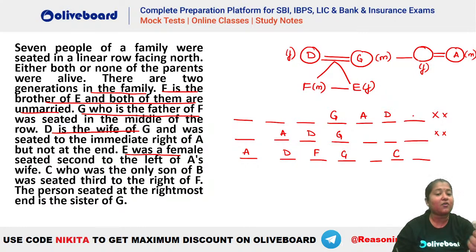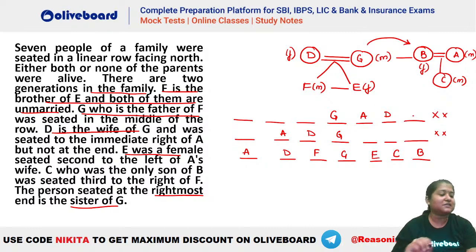And now it was given that C is the son of B. So C will be here. C is the only son of B. So C will be this person and B will be this person. Now it is given the person seated at the rightmost end is the sister of G. Now who is the sister of G? You can see that's your B. So B has to be this person, right? Ab bacha kaun hai? You can see A, B, C, D, E is remaining. So E will be this person.